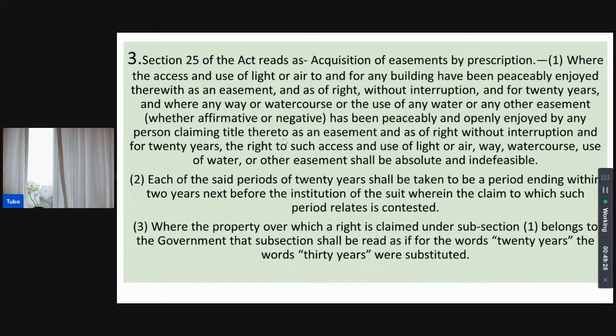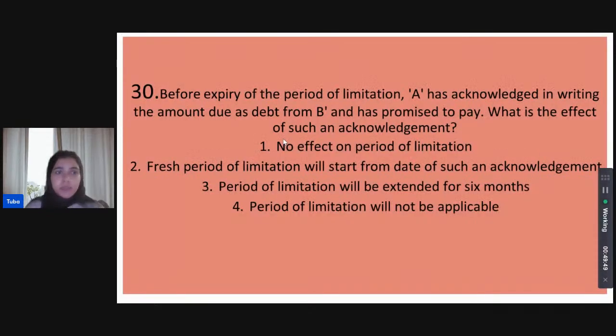Again, easementary rights, you need to have 20 years, right? You need to have 20 years as a period of enjoying it before you can claim that it is by way of easement. So, uninterrupted usage of it for 20 years. 3 is indeed correct.